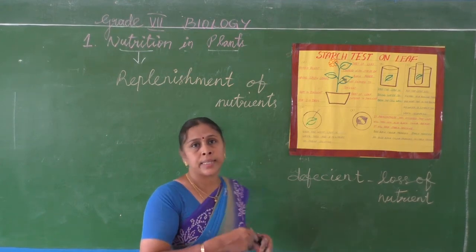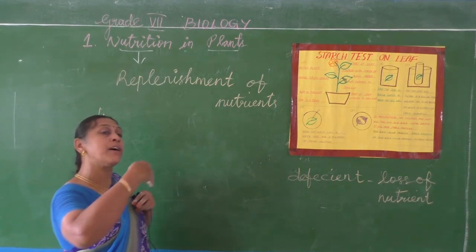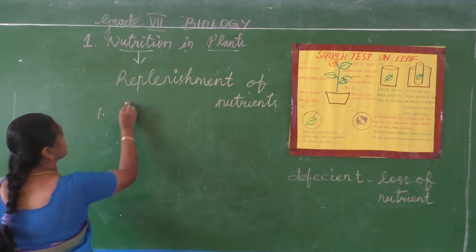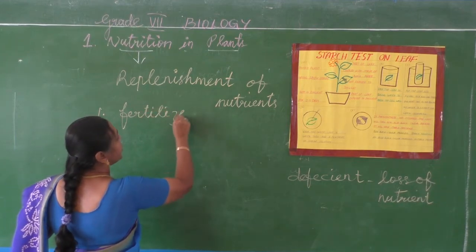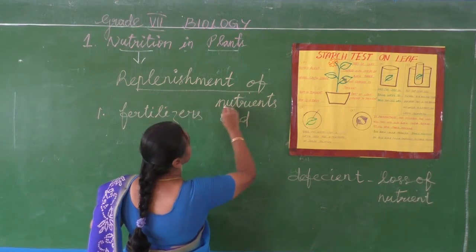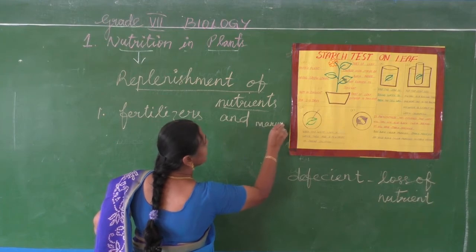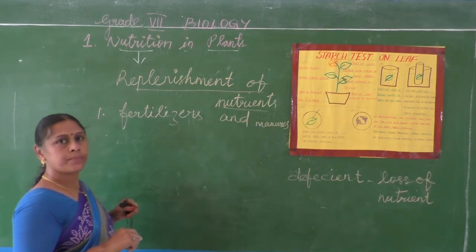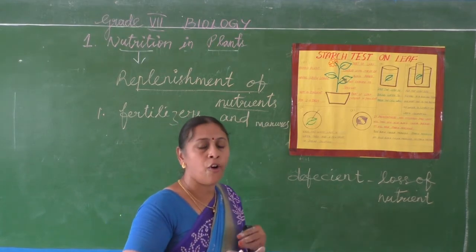There are two ways. One is that farmers will provide extra fertilizers and manures. They will supply fertilizers and manures for the replenishment. Replenishment means again and again formation.